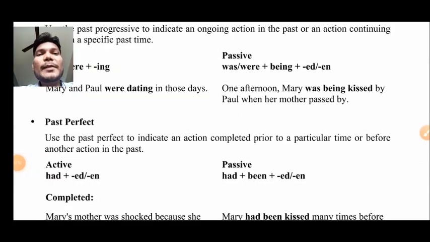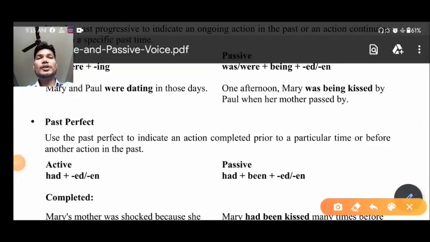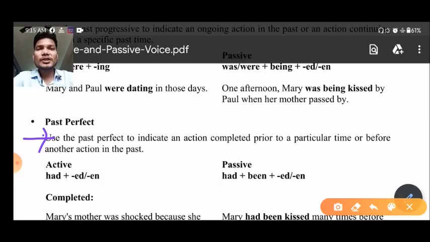Our next tense is past perfect tense. So first of all, the question is when to use past perfect tense. So here we have the definition of when we can use past perfect tense. So use the past perfect tense to indicate an action completed prior to a particular time or before another action in the past. It means when another action was taking place, the first action had been completed. Okay, at that time we can use past perfect tense.